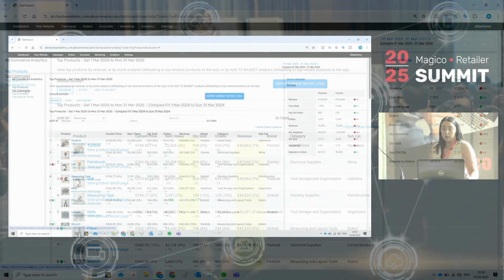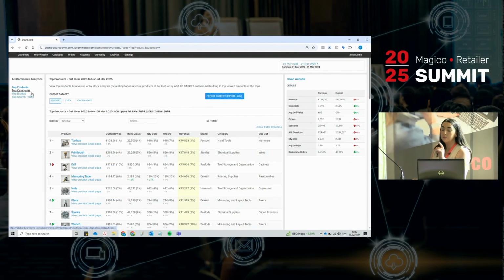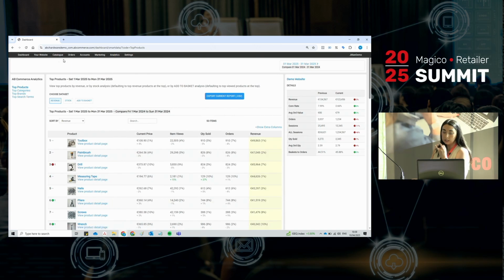Just one other thing that I want to mention. I've navigated to this report from the dashboard. You can also navigate if you're halfway through the website and you think, I need to go back. You can press on dashboard, but if you click on analytics and AB commerce analytics, it takes you to the reports down the left hand side as well, just in case you don't want to go back to the dashboard and do another few clicks. There is that option as well.